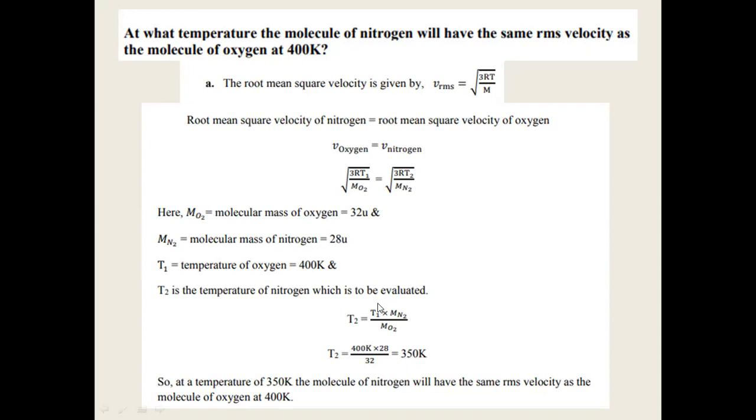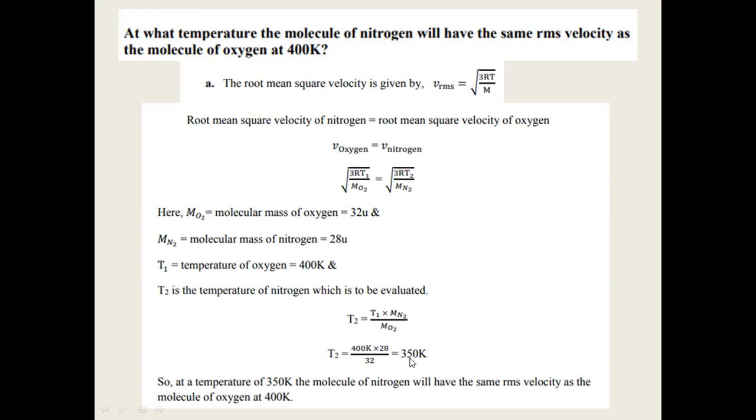You can ask me a question here. Why am I not converting the grams or AMU into kgs per mole like we did it in our previous problem? Because now since we are taking the ratios, the same units cancel. So even if you convert into kgs, still the ratio of this M by M or molecular weight of nitrogen and molecular weight of oxygen remains same. So when you are having the same units in the numerator and denominator, directly you can cancel. There is no need to convert into SI units and then cancel. So finally, you get 350 Kelvin.